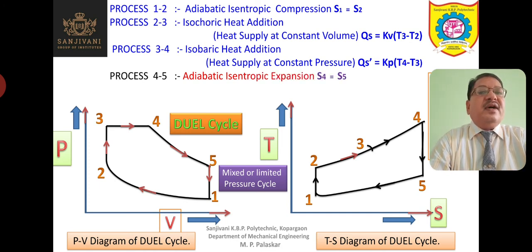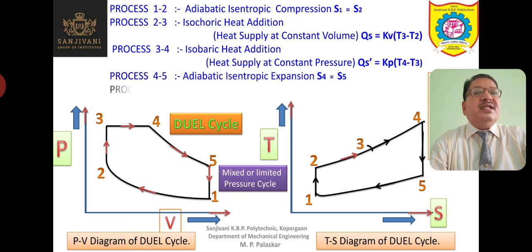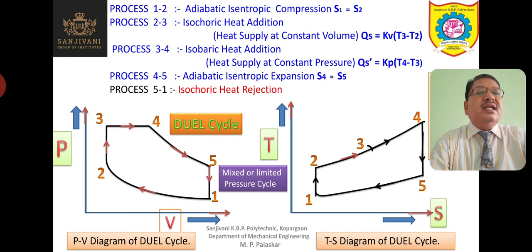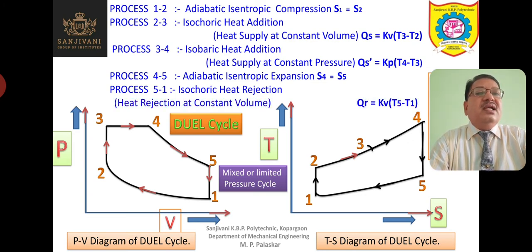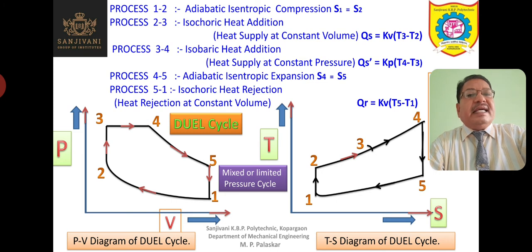Process 4-5, adiabatic isentropic expansion. Process 5-1 is nothing but isochoric heat rejection, that is the heat rejection at constant volume, and that is given by QR is equal to Kv into T5 minus T1. So these are the various processes in the dual cycle, also called mixed or limited pressure cycle.